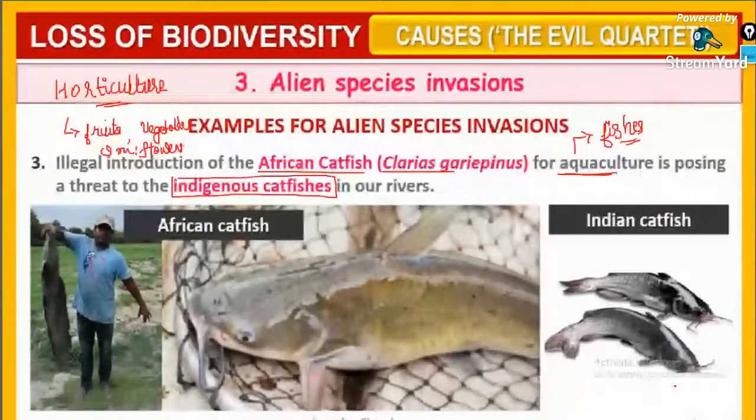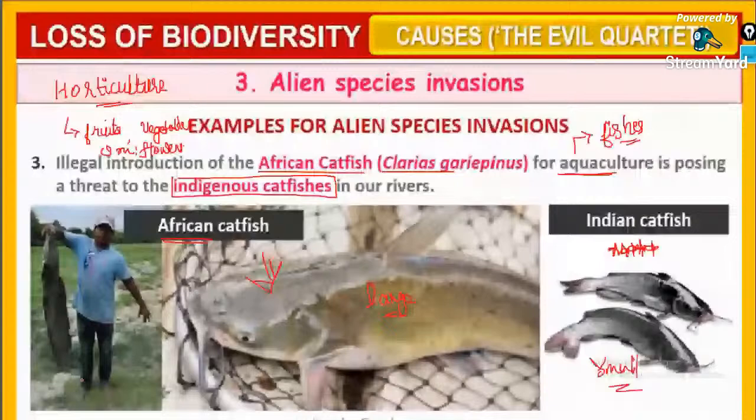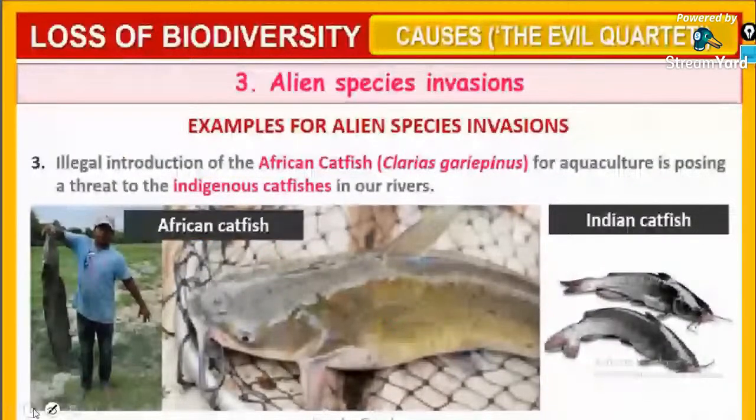So guys, this is the image for the Indian catfish. And this is the image for the African catfish, large one, right? African catfish is large, as compared to Indian catfishes, which are small. So you can just imagine, the larger fish will definitely eat out the small fishes.